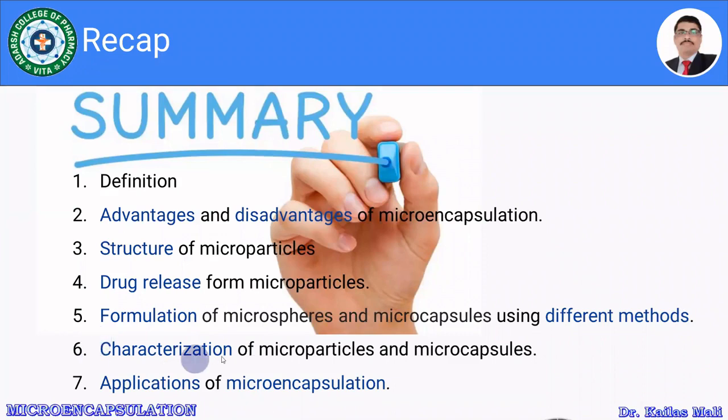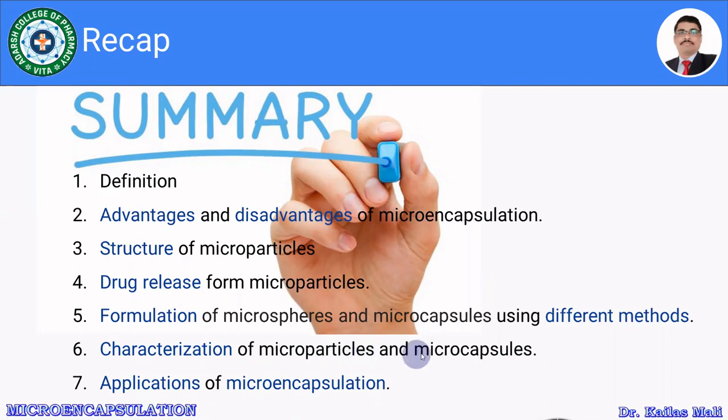Then we discussed the characterization of microparticles and microcapsules. Generally, in the characterization or evaluation, we are supposed to perform compatibility studies, then determination of particle size and shape using a suitable method.